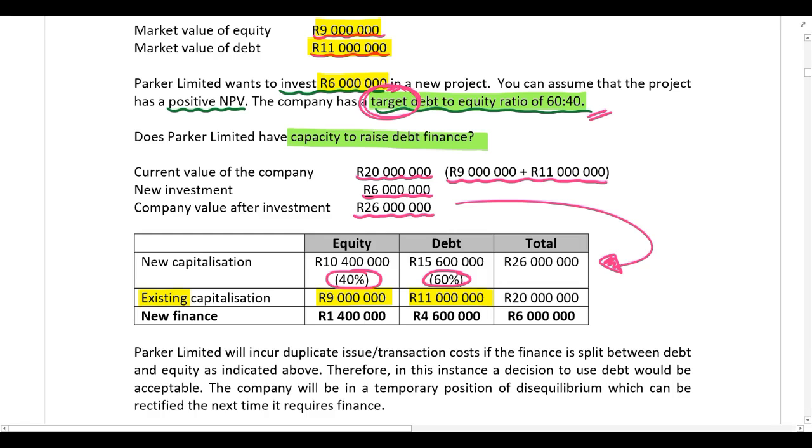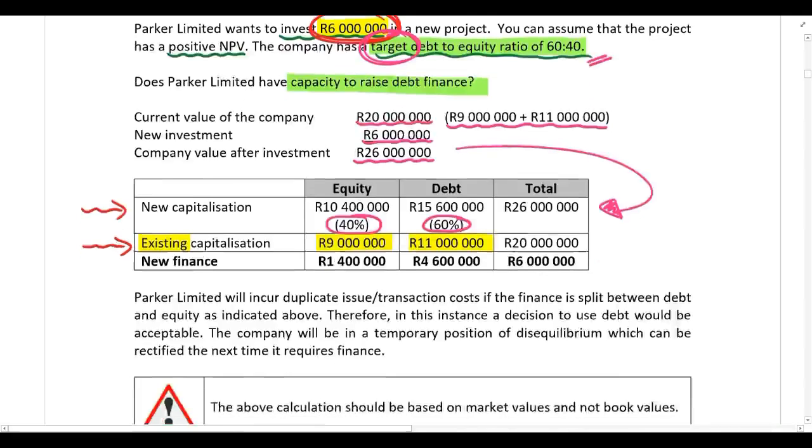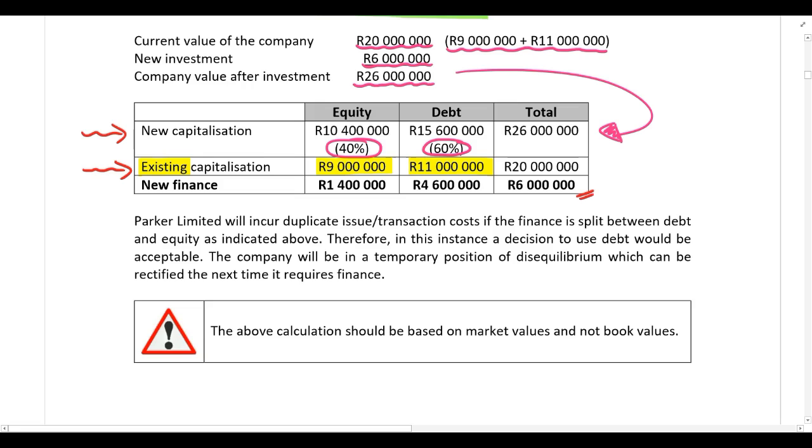So what we are doing is comparing their current capital structure to the target capital structure so that we can determine how this 6 million rand investment should be financed so that the company can move closer towards their target capital structure. So you can see, here's the 6 million rand for the new investment. It should be financed using 1.4 million rand equity because the company currently has 9 million rand equity in their capital structure. So if they raise another 1.4 million, that will take them to 10.4 million and then they'll be at their target.